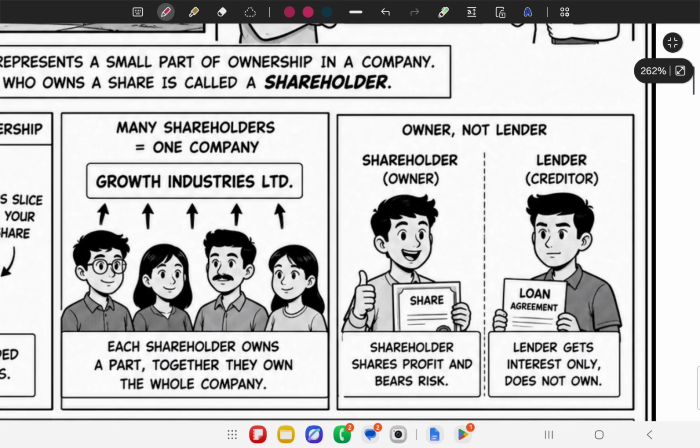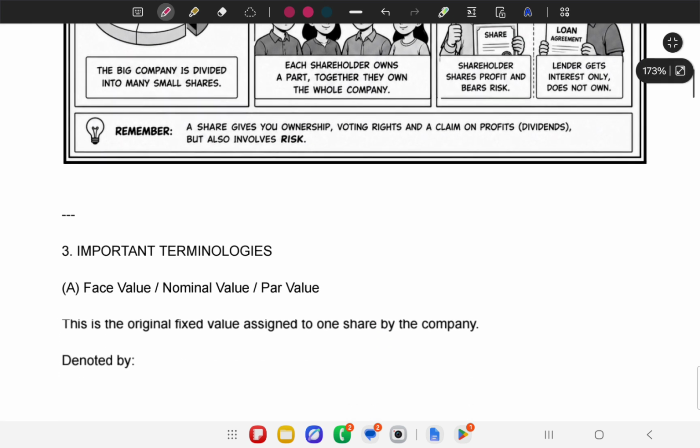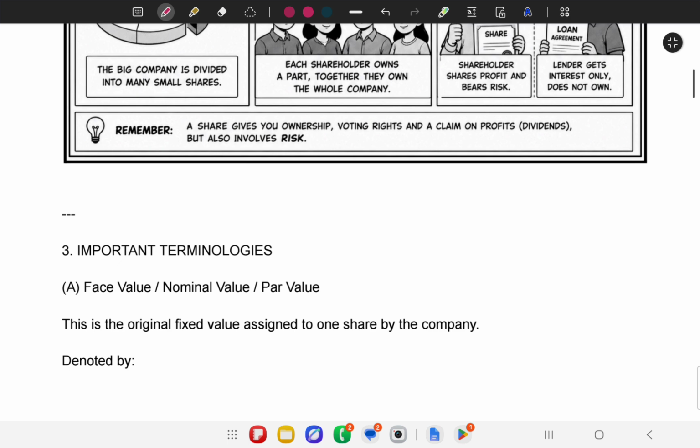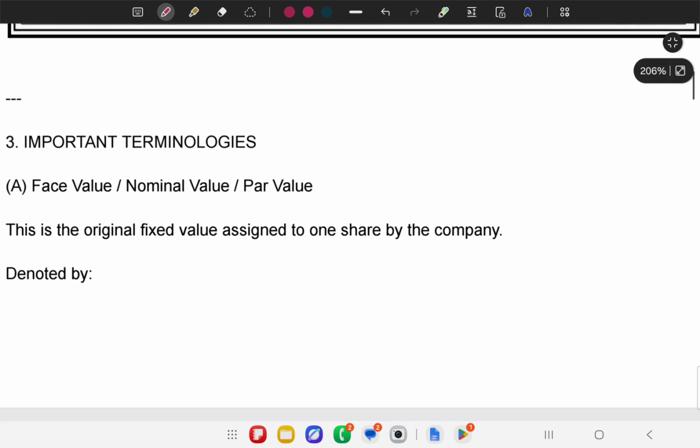Now this is not a lender actually. A creditor has basically a loan agreement, but here there is no loan agreement. This is the share, which you can buy. And a share obviously carries a risk. If the company doesn't do well, your money can go down or it may be wasted. Now, important terminologies.